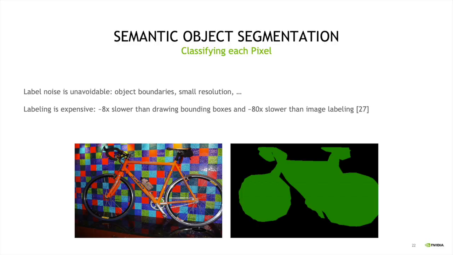So we know that semantic object segmentation is actually a very challenging problem for collecting annotation. Segmenting objects is a very subjective problem. Usually at the boundaries of the objects, we cannot decide which pixels belong to the object. Usually, if objects have very small resolution, it's very hard to label them. And also, labeling is very expensive for segmentation tasks. For example, a previous study showed that segmenting an object takes 8 times more time than just drawing a bounding box, and it takes 80 times more time than just saying that there is a bicycle in this image.